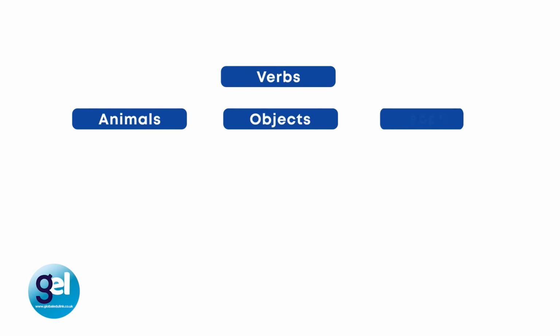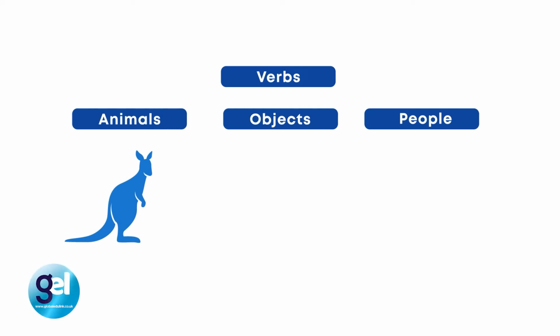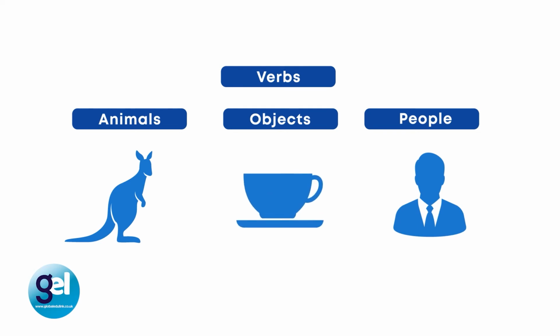Let's have a look at nouns. So what is a noun? So a noun or nouns are used to name animals, objects, or people. So let's have a look at some examples. The kangaroo. Kangaroo is a noun. The man. Man is a noun. And the cup. So cup is a noun.